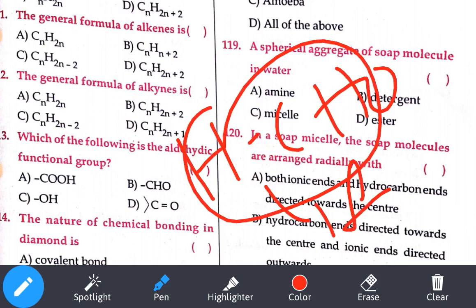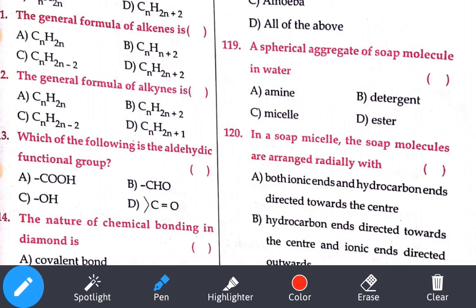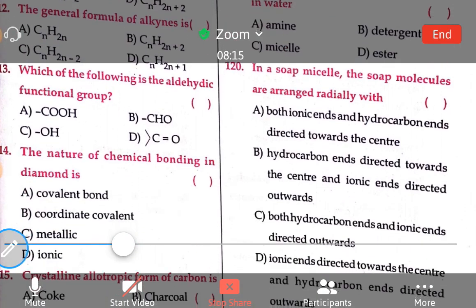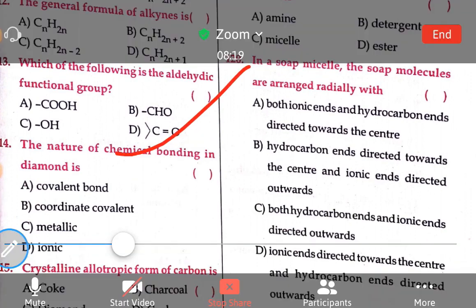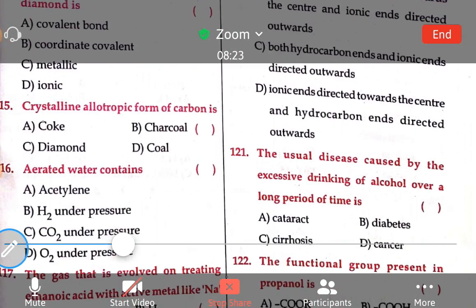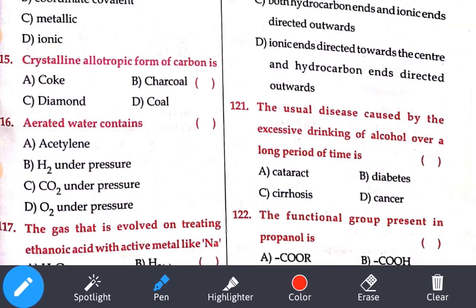The nature of chemical bonding in the diamond. All are covalent bonds. Carbon means what? Carbon can make covalent bonds. So option number A is our answer. Let's see the 115th bit. The crystalline form, allotropic. Crystalline means what? Which have a particular, fixed shape. That is called the crystalline form.